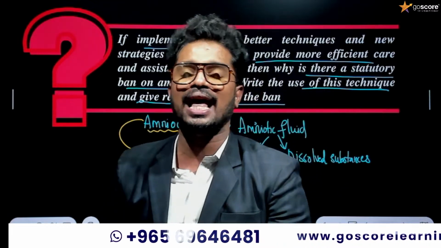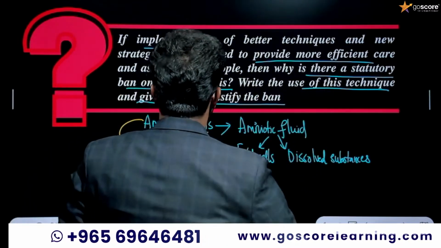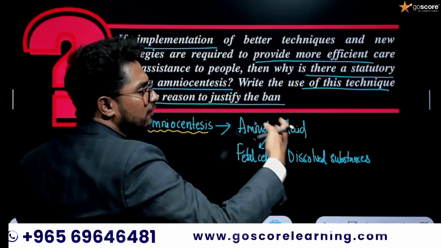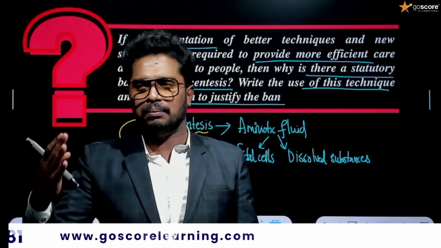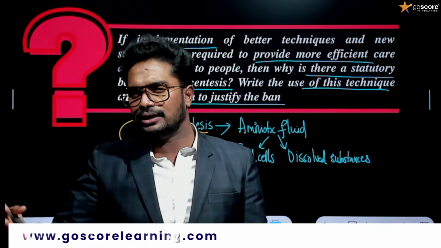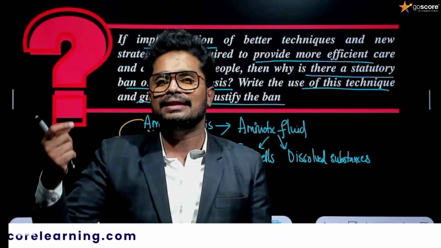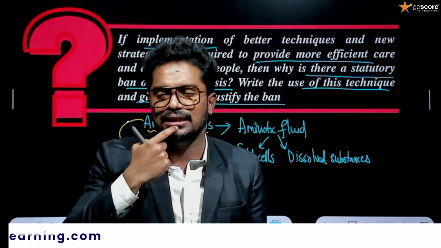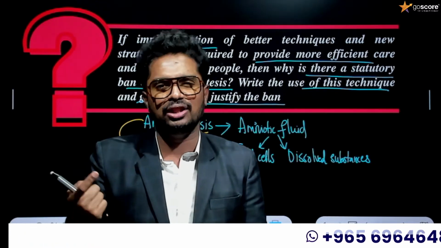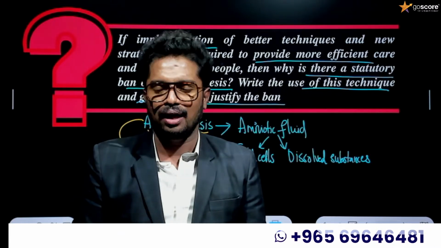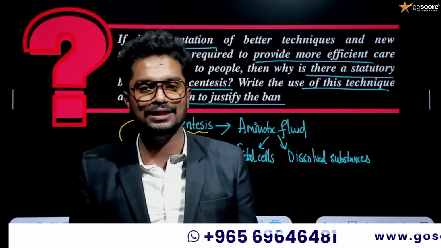We can also understand whether the baby has any malformations or genetic disorders, and if it is possible, we can abort the child too. This is the advantage of the amniocentesis process.